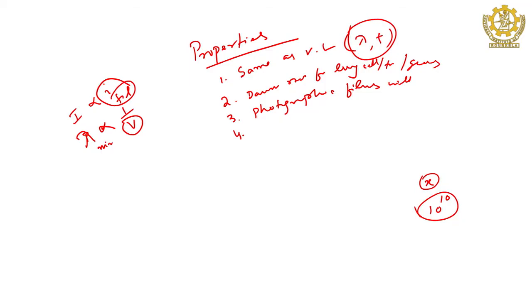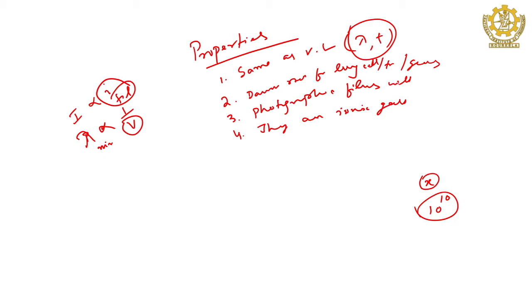Another most important property is that they ionize gases, because they are very energetic. If you irradiate a gas with X-ray photons, the gas will be ionized because of their energy. So, these are a few important properties associated with X-rays.